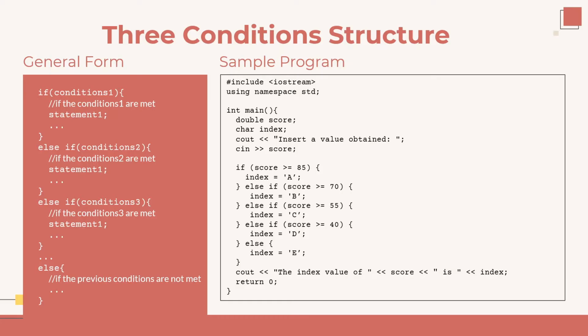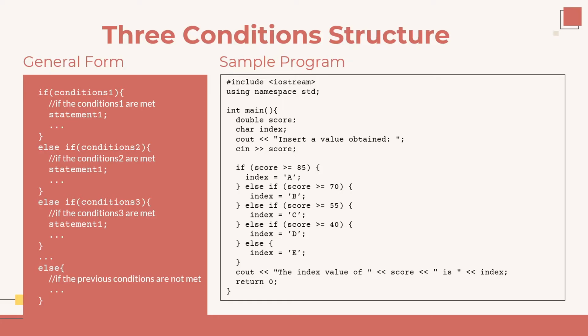If there are other conditions we want to add, we just need to add an else if clause. Finally, we add the else clause and a block of instructions that will be executed if all the conditions specified above are not met.